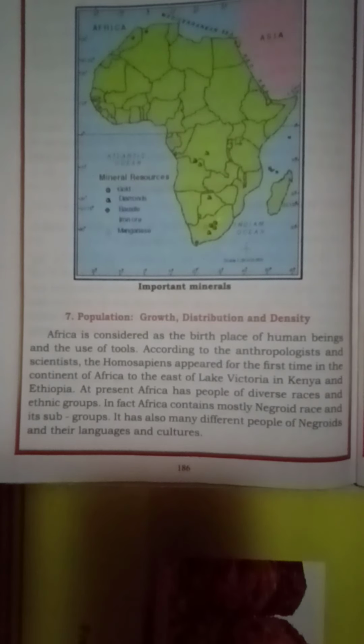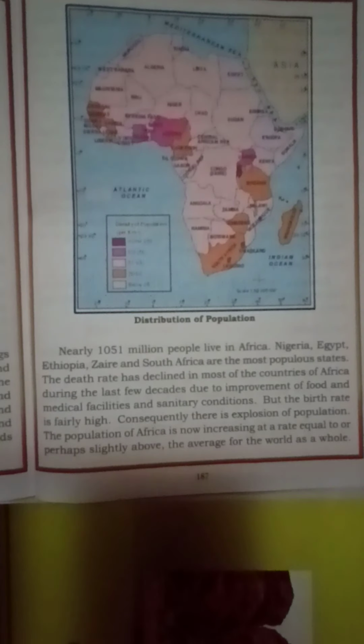At present, Africa has people of diverse races and ethnic groups. Nearly 1051 million people live in Africa. Nigeria, Egypt, Ethiopia, Zaire and South Africa are the most populous states. The death rate has declined in most of the countries of Africa during the last few decades due to the improvement of food, medical facilities and sanitary conditions.